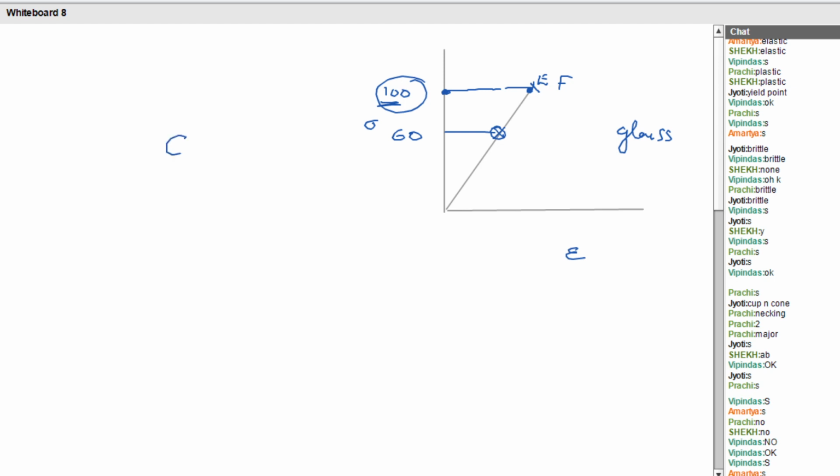The scientist named Griffith solved that issue. What is the problem? Why does it break down before reaching 100? The reason is that brittle materials are made by means of casting, that means pouring molten metal or molten glass and then solidification. So what will enter into that liquid medium? No doubt, air bubbles will be there.